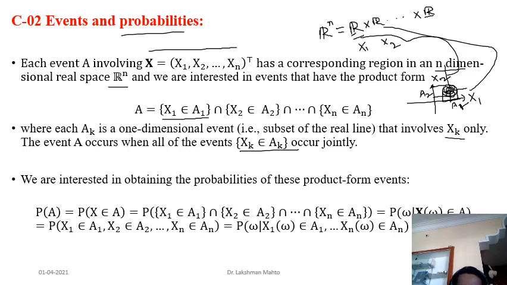So the probability of A is just the probability that x1 is coming from A1, intersection x2 is coming from A2, intersection, likewise up to xn coming from An. So you can simply say this is the joint probability. The probability of A is the joint probability of x1, x2, x3, where x1 is coming from region A1 and x2 is coming from region A2. And in a simple way you can also say that A is the direct product of A1, A2, A3.